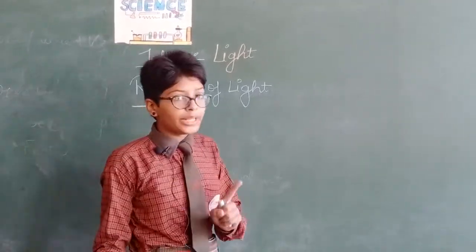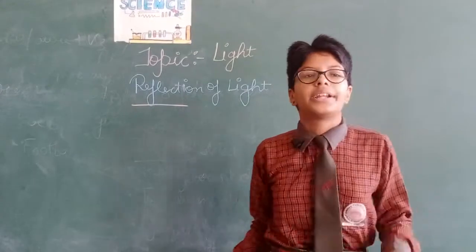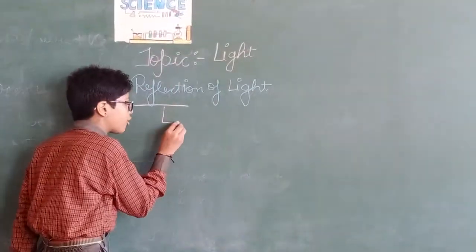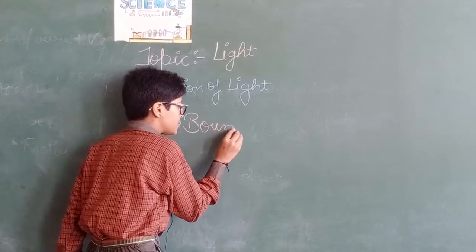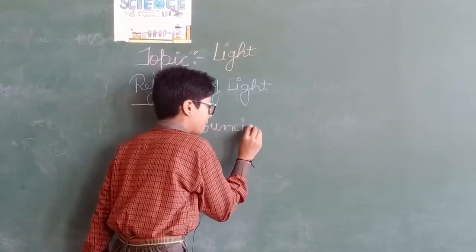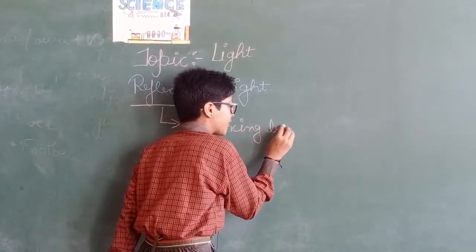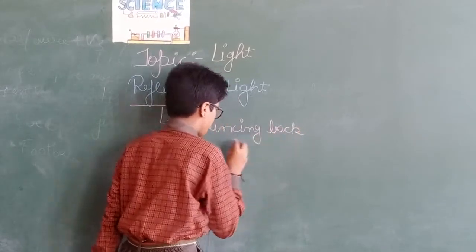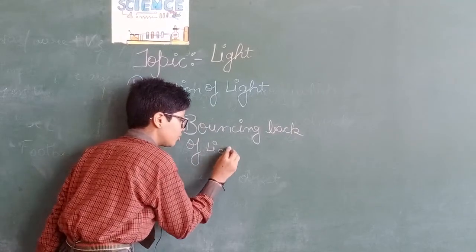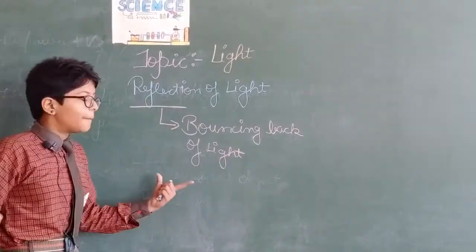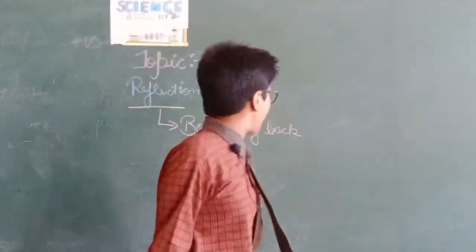It is the phenomenon of bouncing back of light. So we can say that it is the bouncing back of light from a plane surface. I will show you a figure.